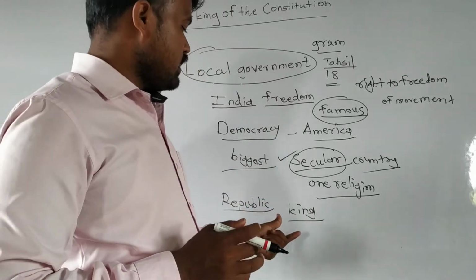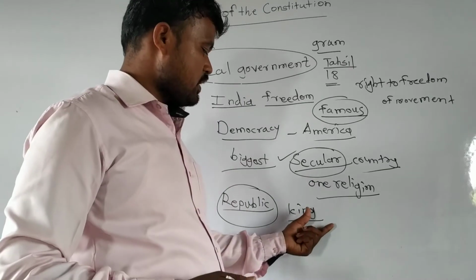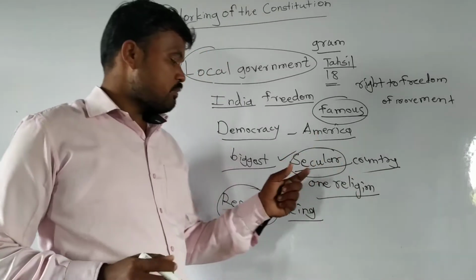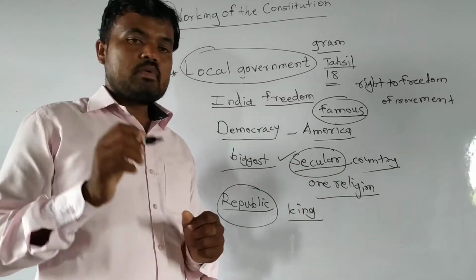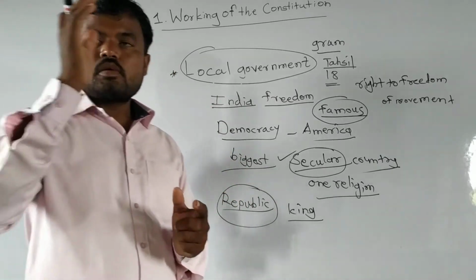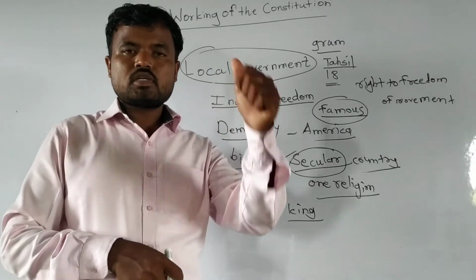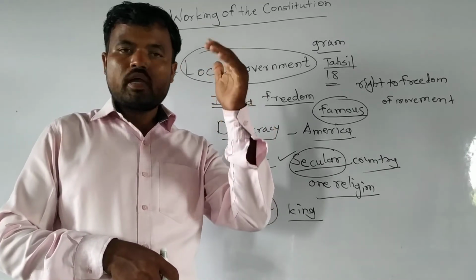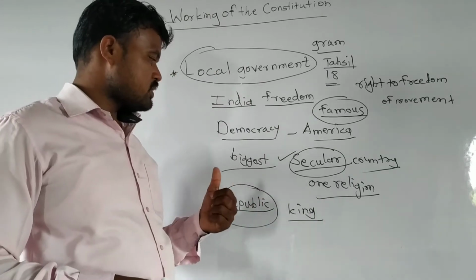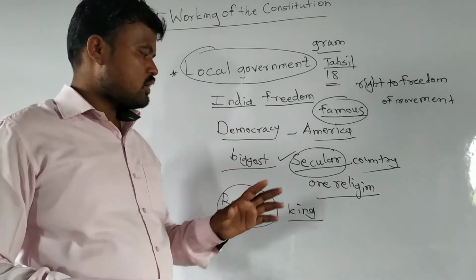But now in India the republic and the constitution are implemented. Republic means the country where representatives are elected by the people, people vote for the representatives, and they solve the problems of the whole country.